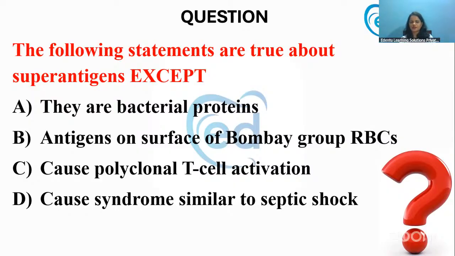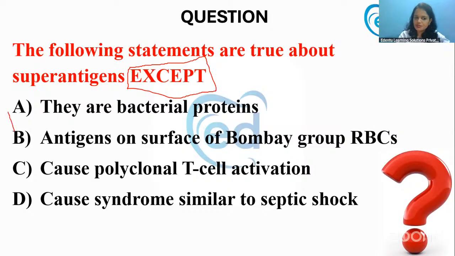Which of the following statements are false? You should be really careful when they use words like this, except. They are referring to a wrong statement among the following. So which among the following is false?